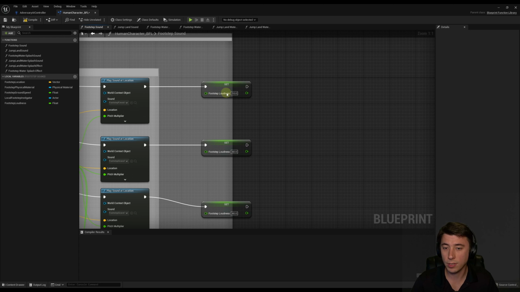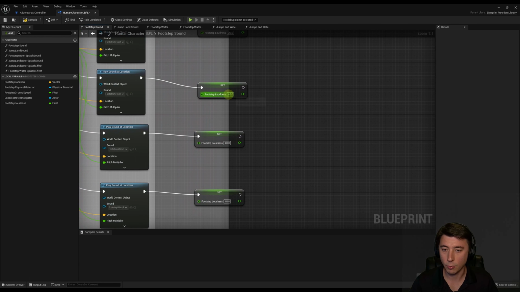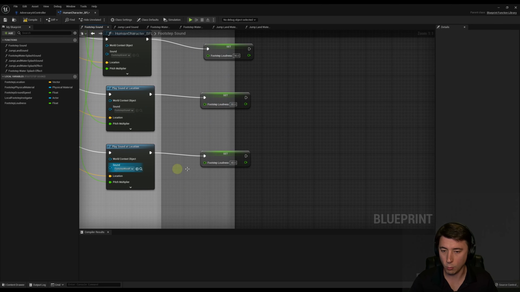So starting with footstep forest, this one is going to be 50. Footstep grass, this one's very soft. So even when running, it's pretty soft, 20. Then we'll come down a little bit. This is gravel, so that's pretty loud. So that's going to be 90. Then stone, that's also loud. That's going to be 80. And finally, wood. That's going to be a little bit quieter, but not much, 70.